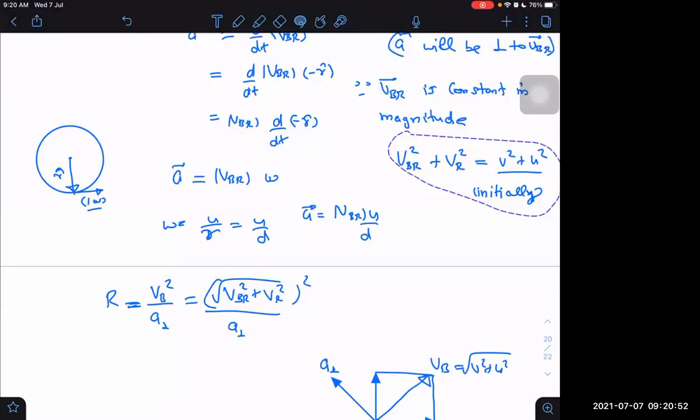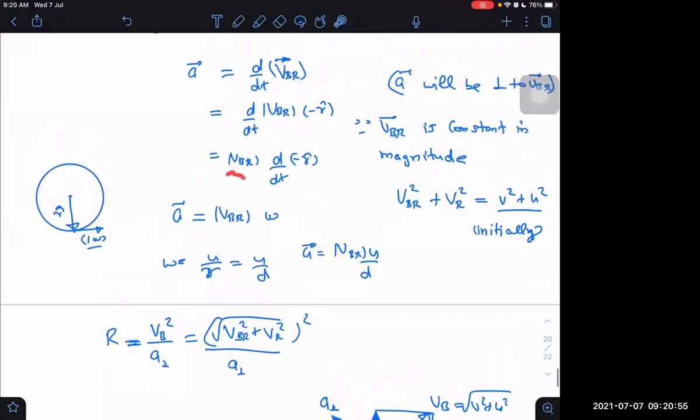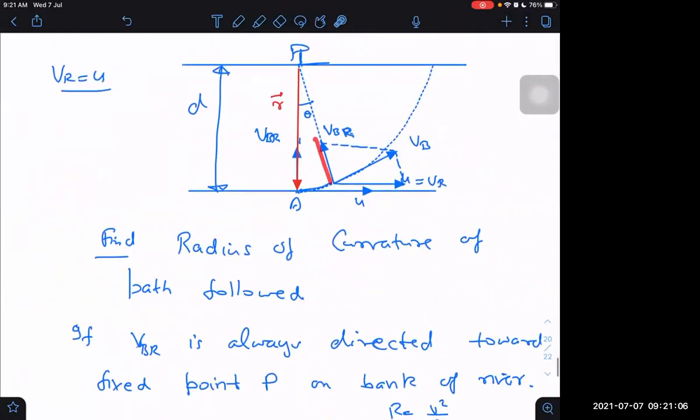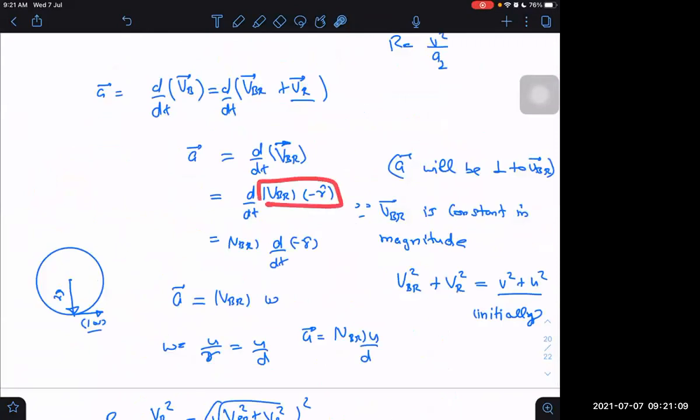See, I think I have discussed this with you, that acceleration is the derivative of this. Then I told you VBR vector can be written as VBR into minus r cap. Why minus r cap? Because this I discussed. Then after that, these are two things here. So the first thing is constant. VBR magnitude is constant. So VBR can be taken out and we can differentiate minus r cap. What is the meaning of the derivative of minus r cap? R cap is a radius vector of constant magnitude, and that is 1 unit. So if I take 1 unit